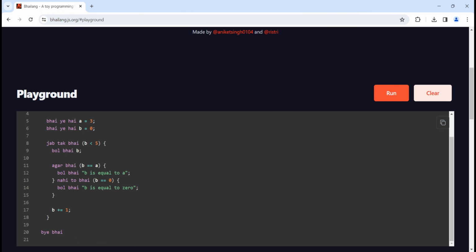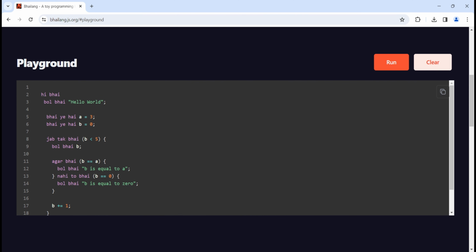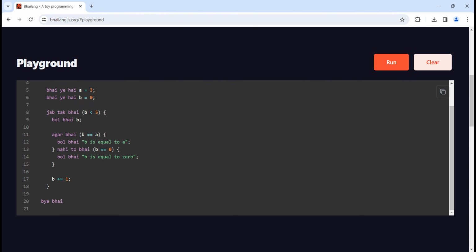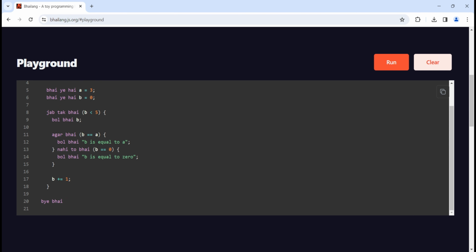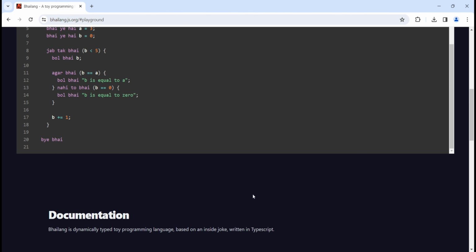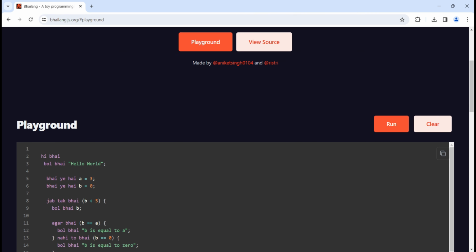Then agar bhai is simply like if this will happen, right? So agar bhai b equals to a, if b equals to a, then we'll be printing b is equal to a, right? Nahi to bhai is like else if. If b equals to 0, then we'll be printing b equals to 0, right? Then under that, at the end b will be incremented, right? Then we'll be ending the function, I guess, by bye bhai. So it's something like a return, I guess, in C++ or other languages.